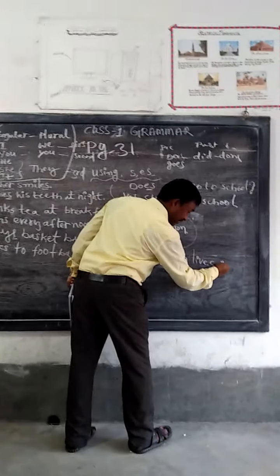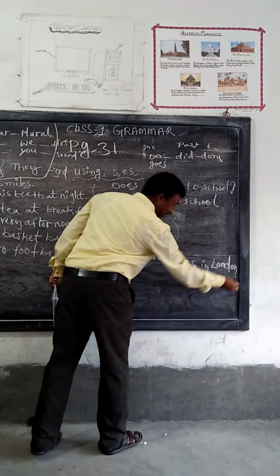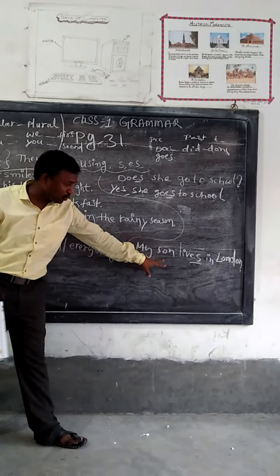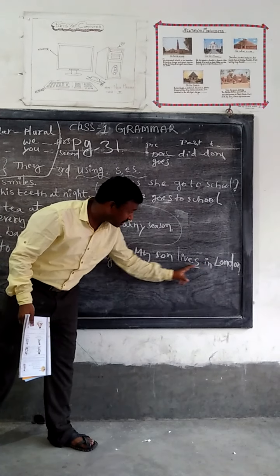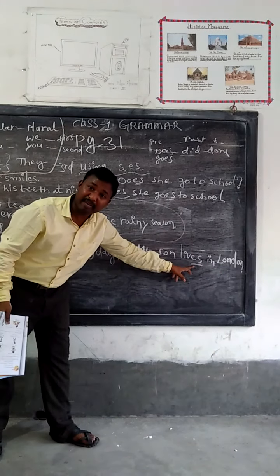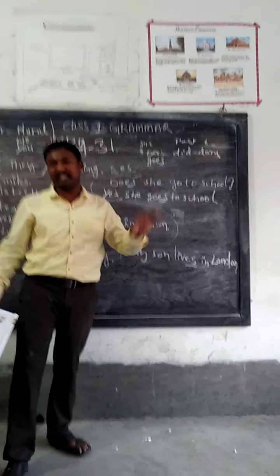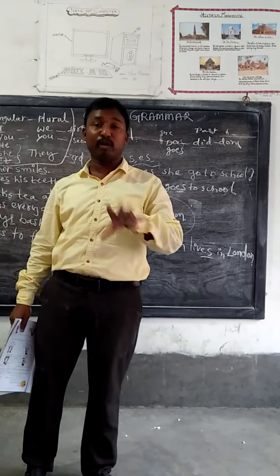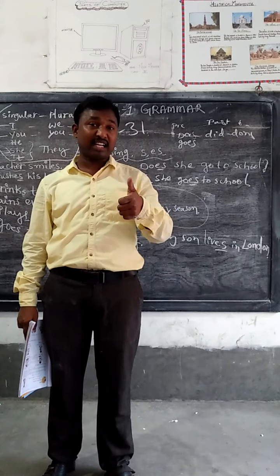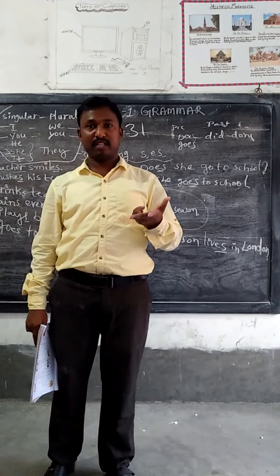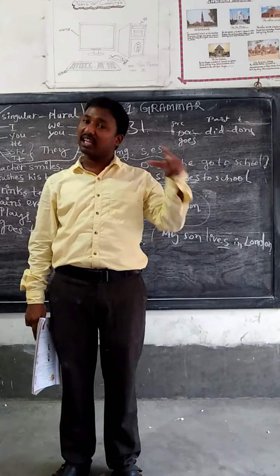My son lives in London. So, dear children, if you talk about my son, it is only a singular man, only one son. My son lives in London. So here "s" or "es" is coming because there is only one person. So we are talking about simple present tense. Whenever we speak in simple present tense about the third person, "s" or "es" will come. This is the main topic we should remember: simple present tense, "s" or "es".